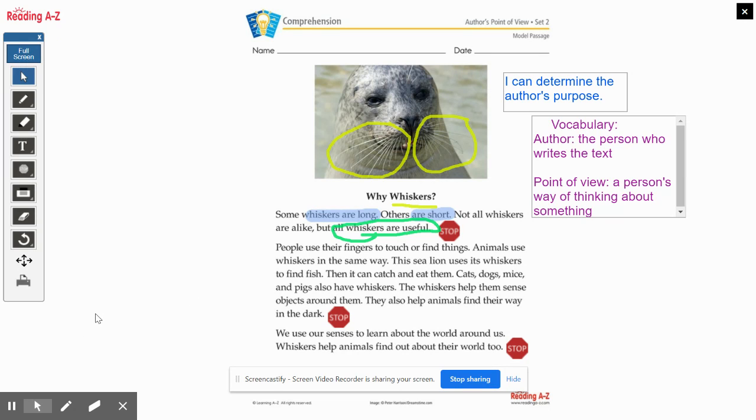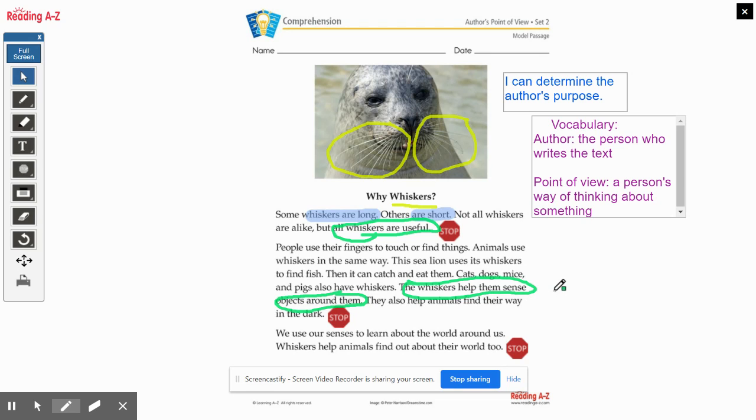So I want to look at paragraph 2, and I want to be able to circle some things in the text that help me identify the author's point of view about whiskers. So, for example, I might look at the whiskers help them sense objects around them.